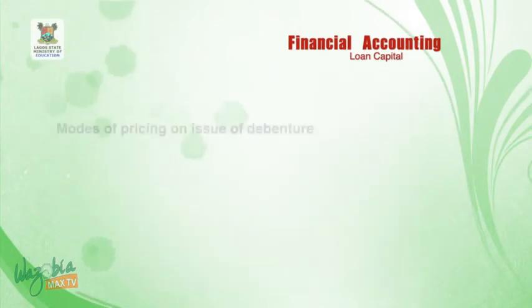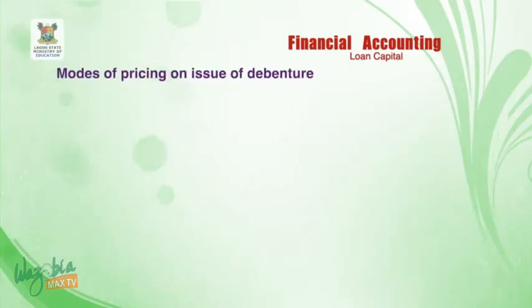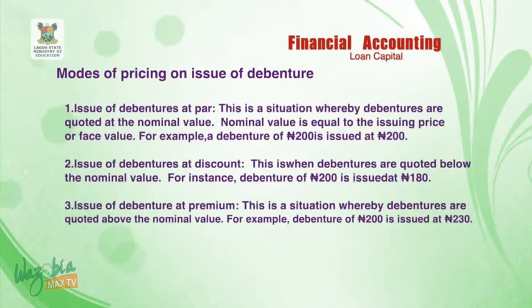Number one, issue of debenture at par. This is a situation whereby debentures are quoted at the nominal value. Nominal value is equal to the issuing price or face value. For example, a debenture of 200 naira is issued at 200 naira.